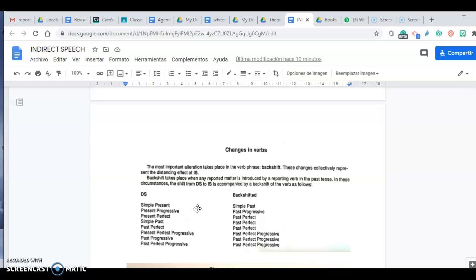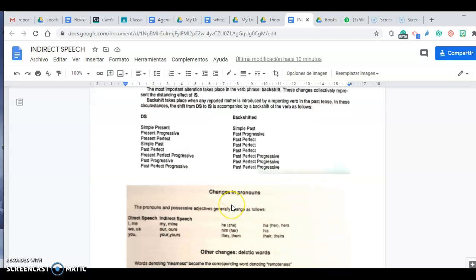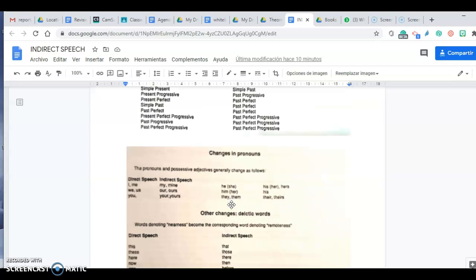So what is backshift? Backshift is the change that takes place to an earlier tense when we turn a sentence into indirect speech. So, what changes take place from direct speech to indirect speech when the reporting verb is in the past? Well, then we are going to see that there are some exceptions to backshift. But what changes take place? There are three main changes. One is in the tense, that is backshift. The other one is in pronouns, and the other one is in deictic words.